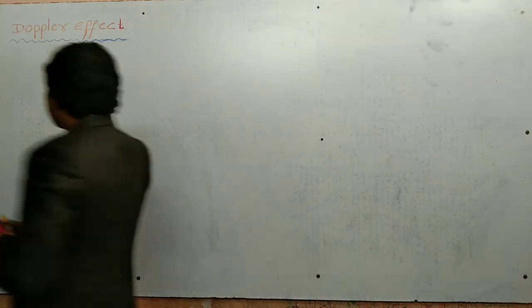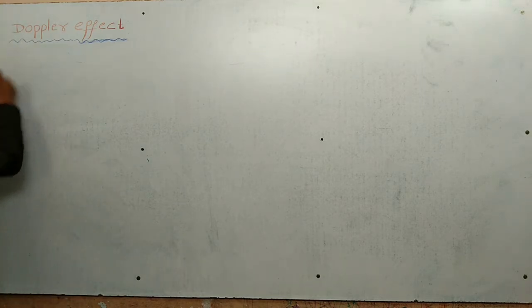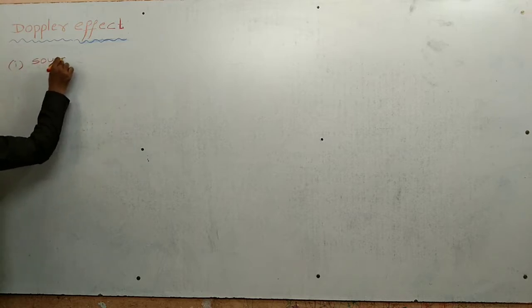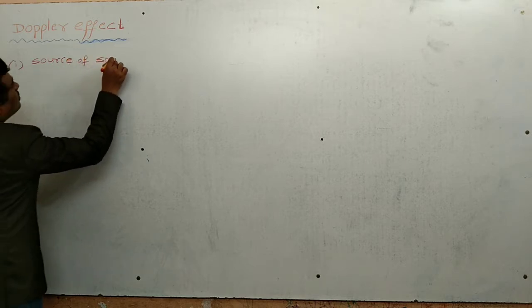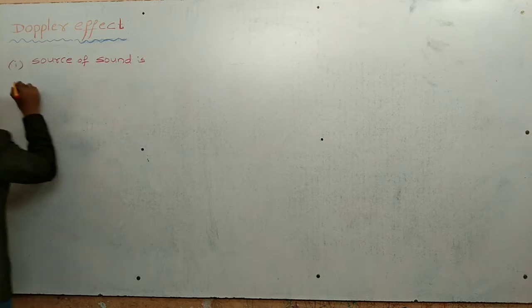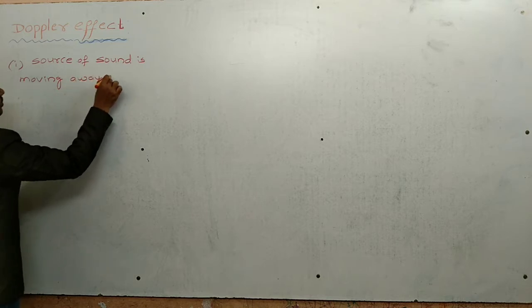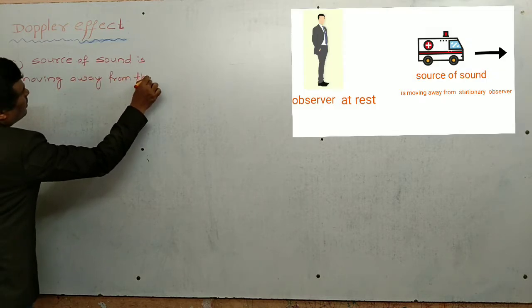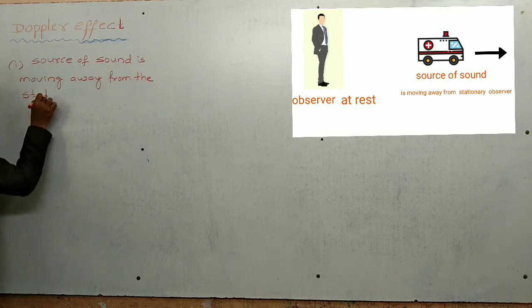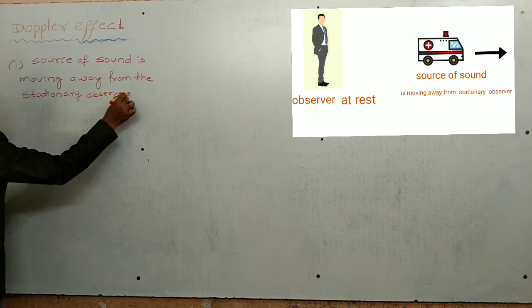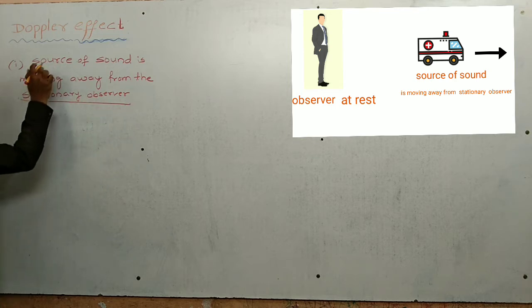The first case. What is the case? It is source of sound is moving away from the stationary observer. Means observer is at rest position and source of sound is in motion.